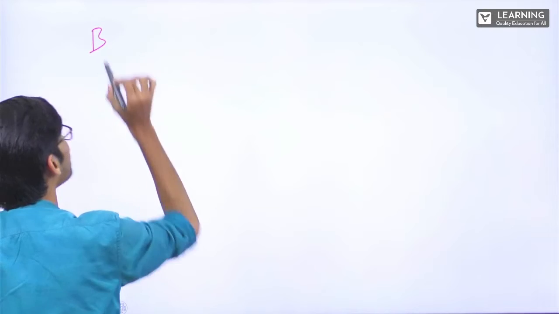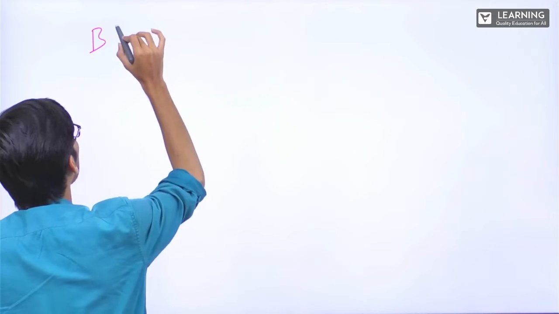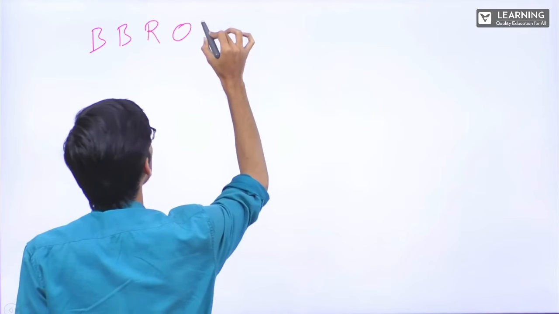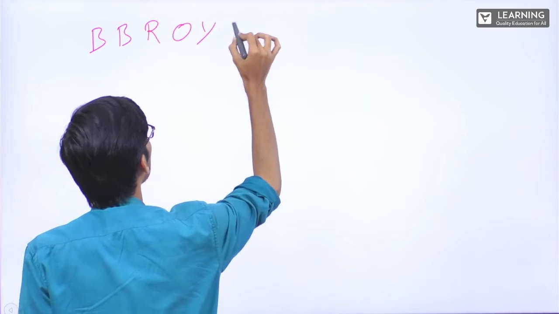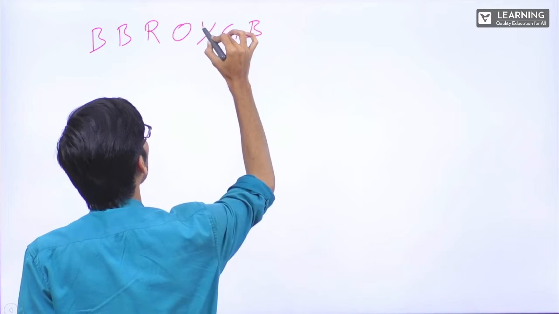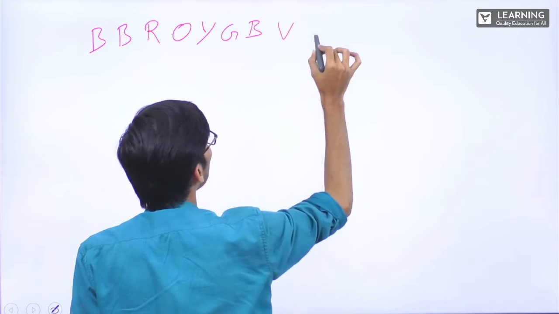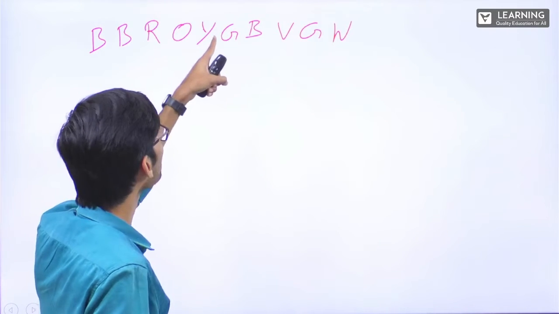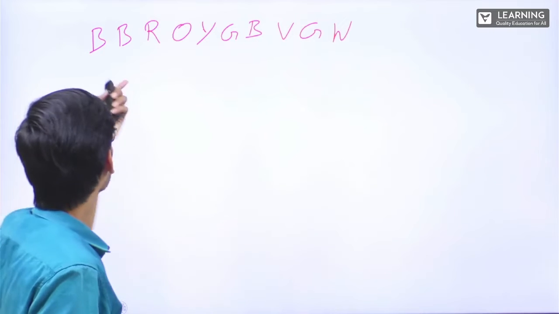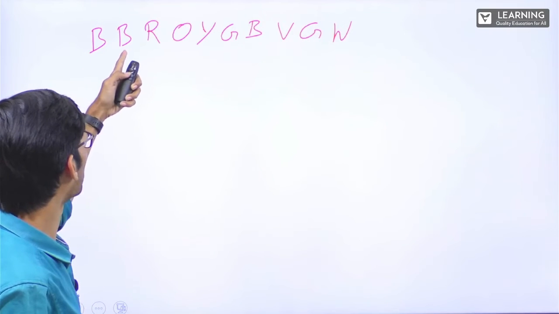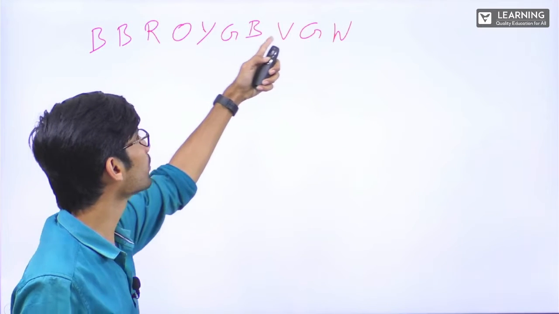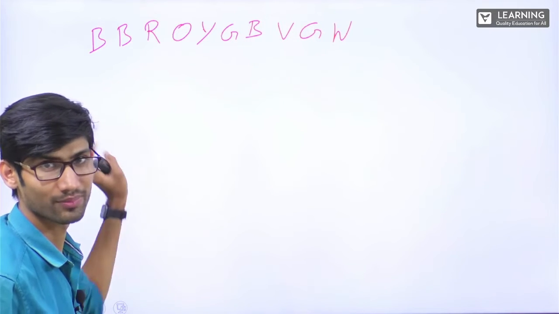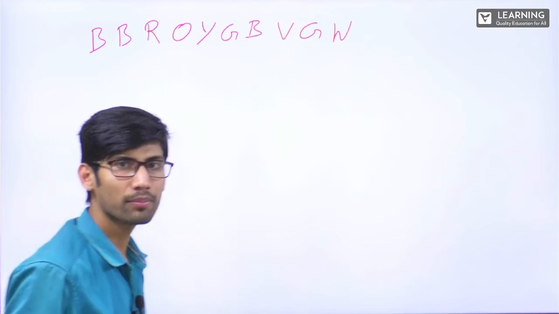First was black, then again brown was there, then red was there, then orange was there, then yellow was there, then green was there, then blue was there, then violet was there, then gray was there, then white was there. See, 1, 2, 3, 4, 5, 6, 7, 8, 9, 10. Black, brown, red, orange, yellow, green, blue, violet, gray, white. You can match with the screenshot you took. Correct? How do I remember it?